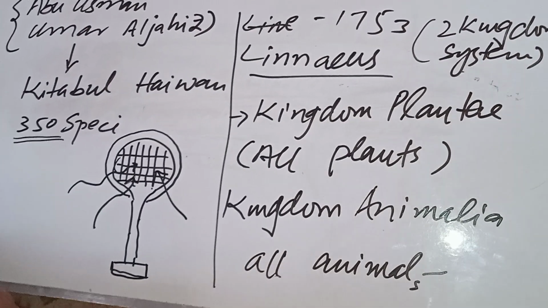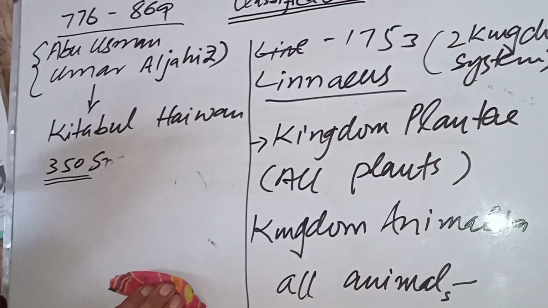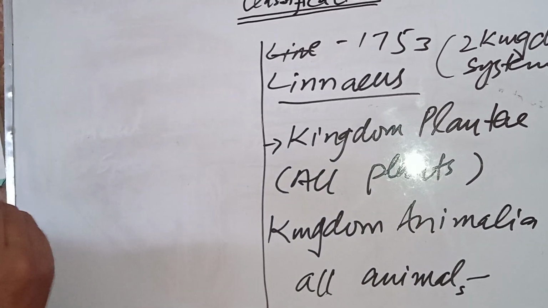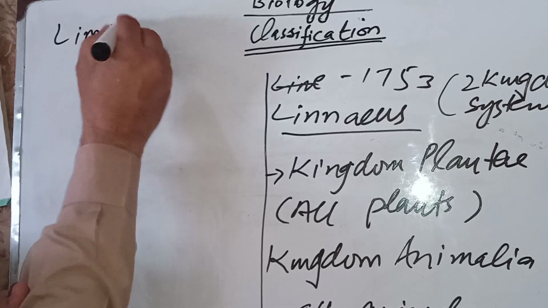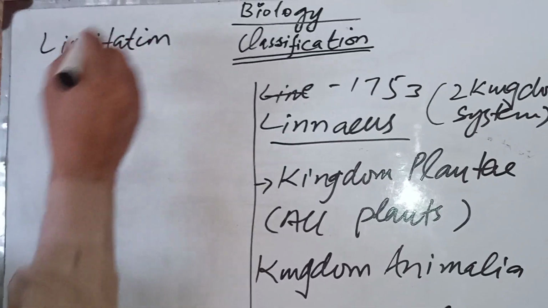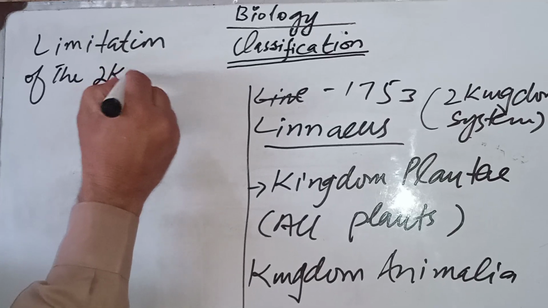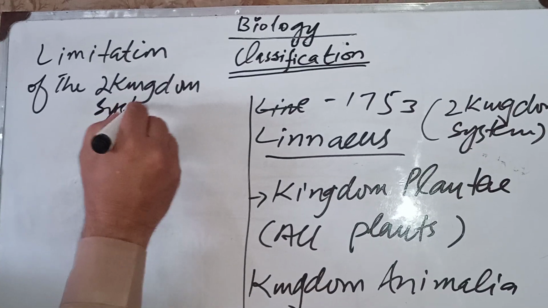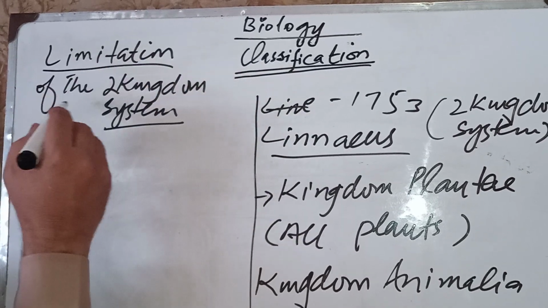Okay. What are the limitations of the two kingdom system? Limitation means the shortcomings.